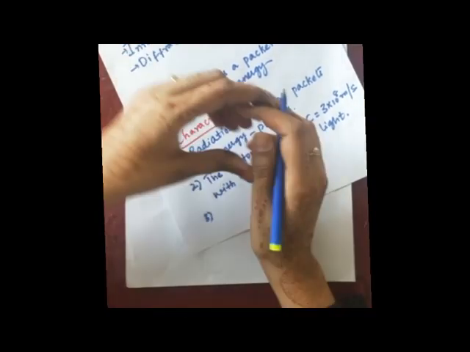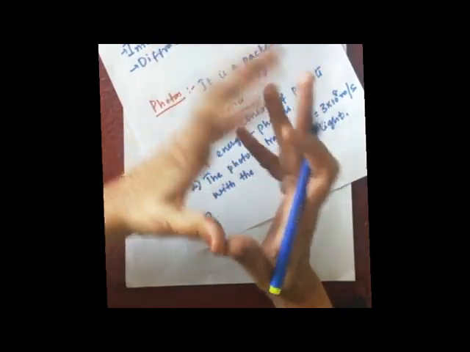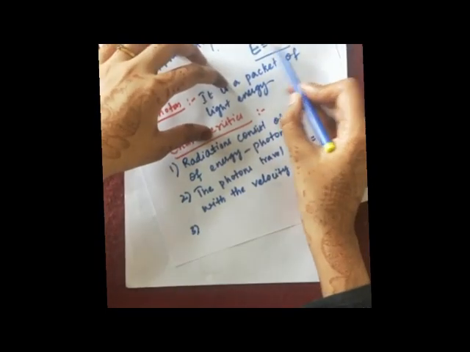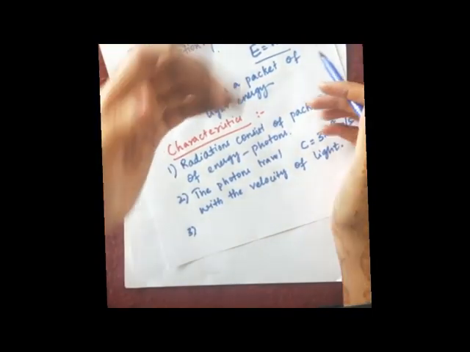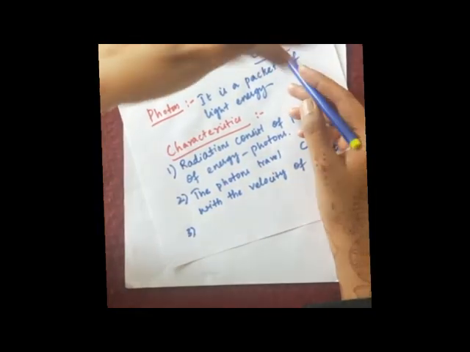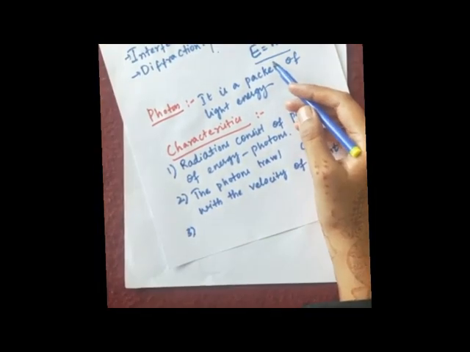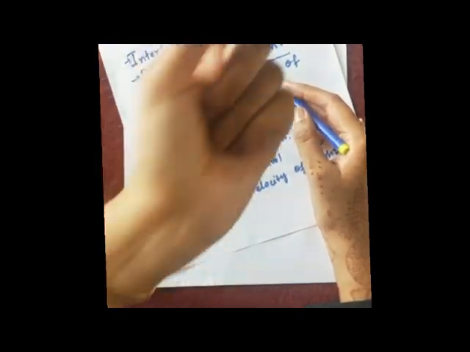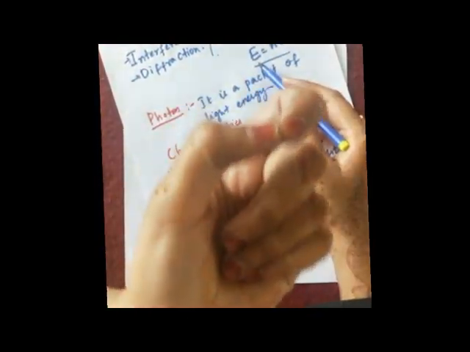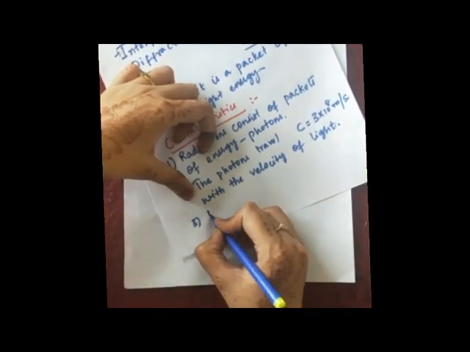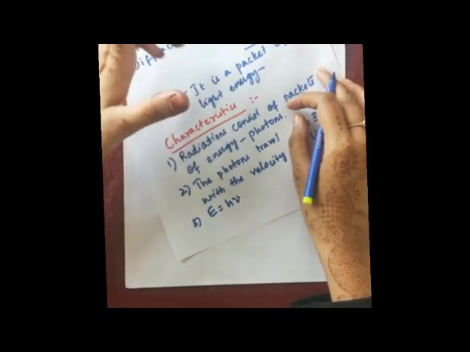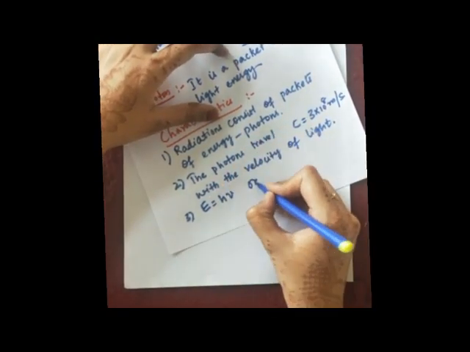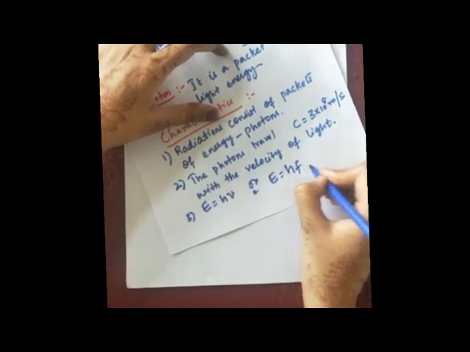Third characteristic is, the energy of each photon is given by E is equal to h nu. This we are learning since the second video lecture, I think. From there, more often, regularly I am using this equation, E is equal to h nu. What is that E? E is nothing but the energy of one photon, or energy of one packet of light, you can say. So third characteristic, you can write that each photon has an energy E is equal to h nu, or you can write it as E is equal to hf also, where nu is nothing but frequency and f is also nothing but frequency.